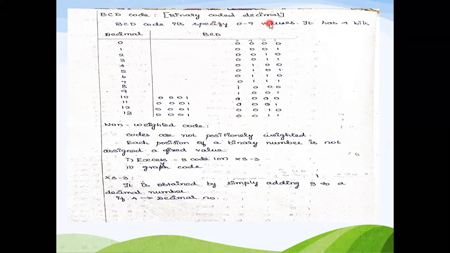டெசிமலில் மொத்தம் வந்து 10 பிட்ஸ் தான் இருக்கும், 0லேருந்து 9 வரைக்கும். அதே மாதிரி தான் BCD will also have from 0 to 9. When you want having the higher order numbers, we want to represent each digit separately.